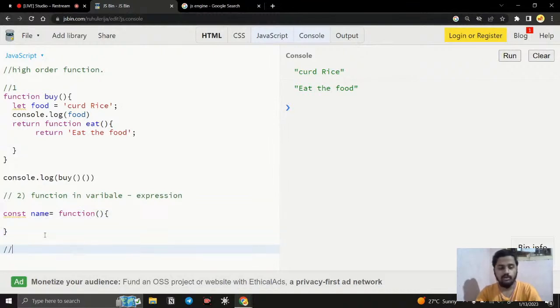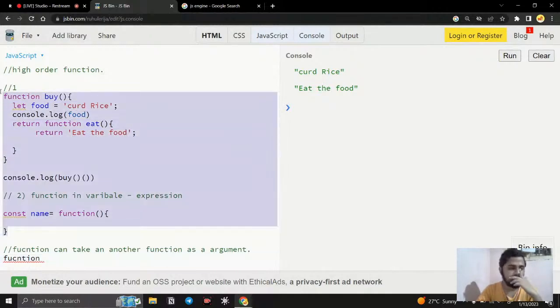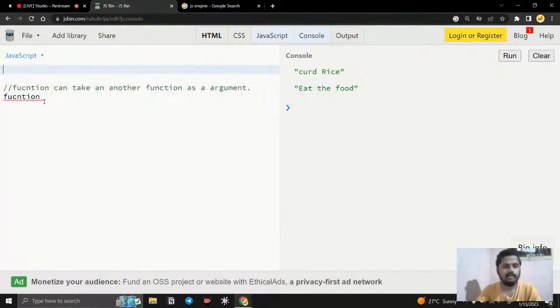So what is the third qualification? A function can take another function as an argument. What is meant by that? It means we can pass a function as an argument to another function. Let's see, for example, we have a function.